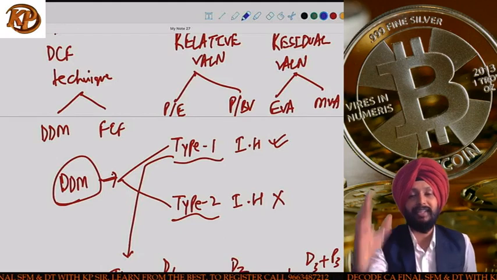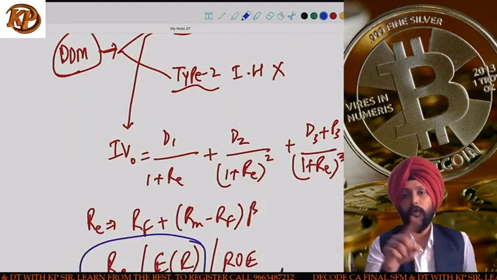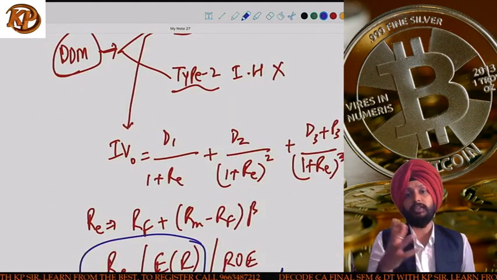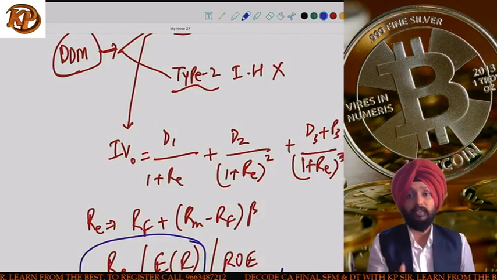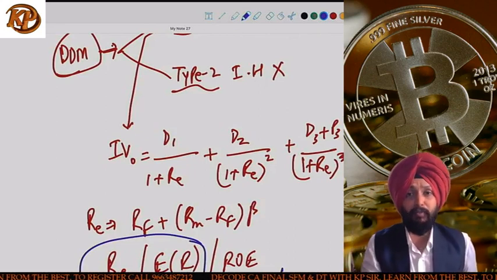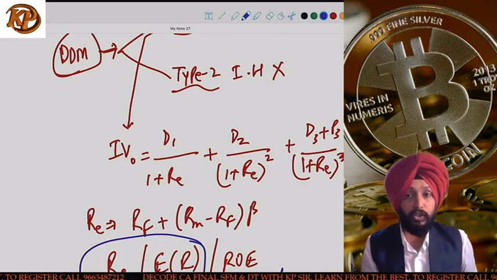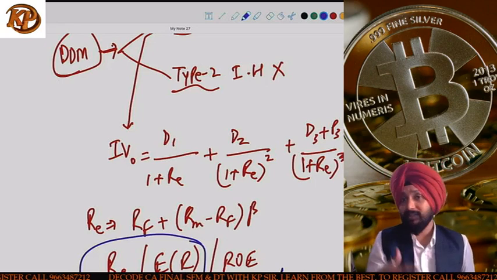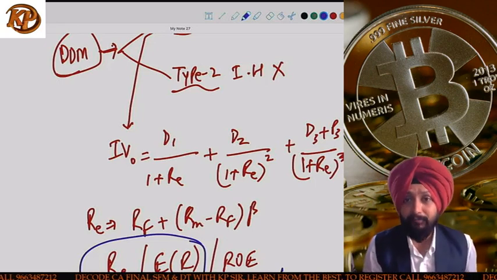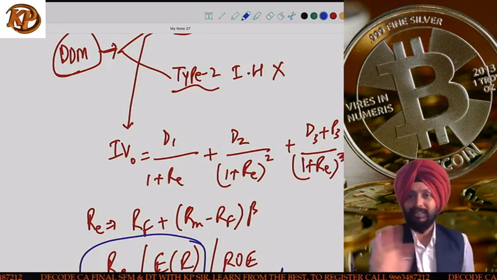If the investment horizon is given, we make use of this equation for calculating the intrinsic value of the share, which is D1 divided by 1 plus RE, plus D2 divided by (1 plus RE) square, plus D3 plus P3 divided by (1 plus RE) cube. And this is 3 years data, assuming that the investor will hold the share for 3 years. If he's going to hold it for more than 3 years, then you will take 4, 5, 6 years, whatever they give. Generally, they will give you 3 to 4 years data itself.